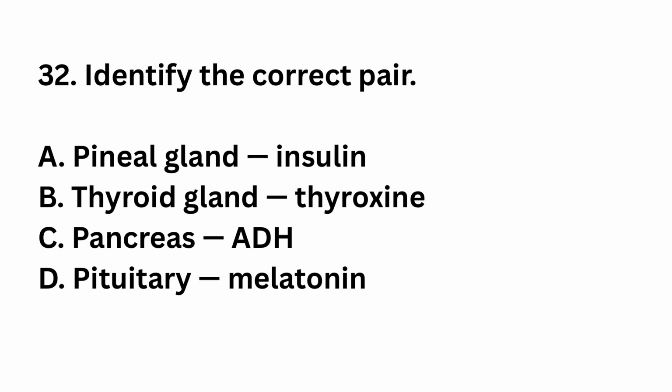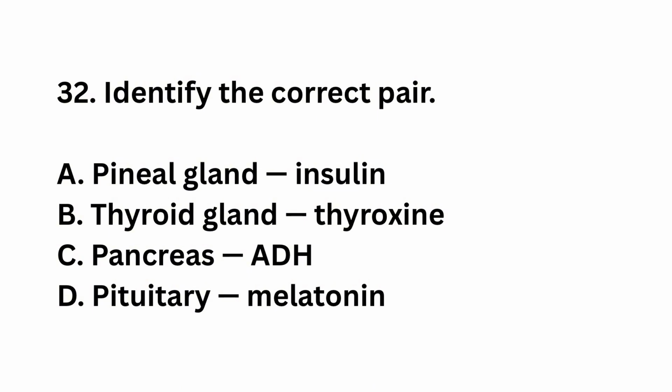Question number 32. Identify the correct pair: pineal gland insulin, thyroid gland thyroxine, pancreas antidiuretic hormone, pituitary melatonin. The right answer is option B. Thyroid gland secretes thyroxine, regulating metabolism.